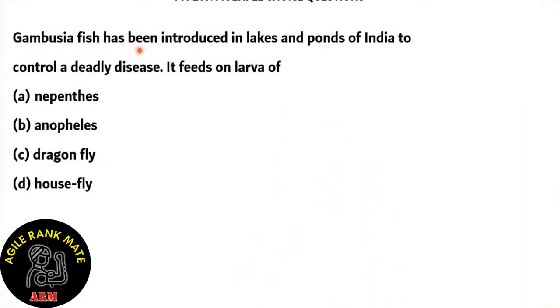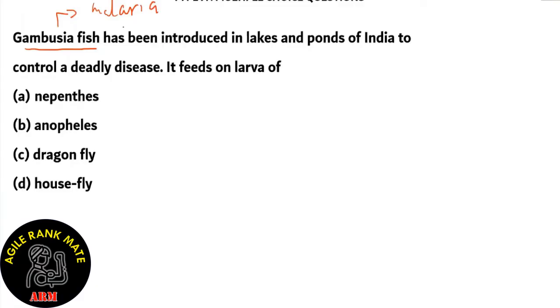Gambusia fish has been introduced in lakes and ponds of India to control a deadly disease. It does so by feeding on the larva of A. nepenthes, B. anopheles, C. dragonfly, D. housefly. So let's look at our question. The question is asking about Gambusia fish. Gambusia fish control the deadly disease malaria.